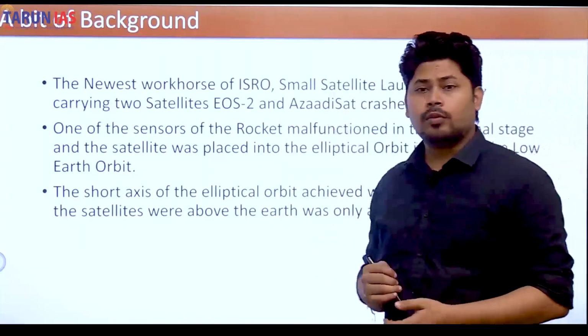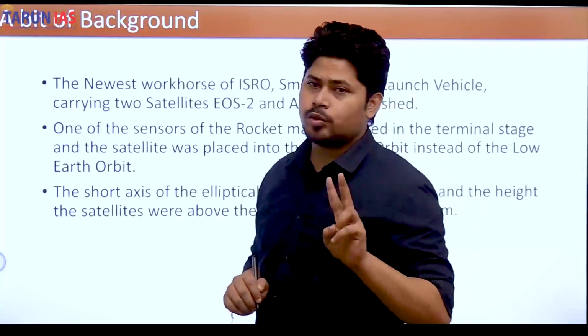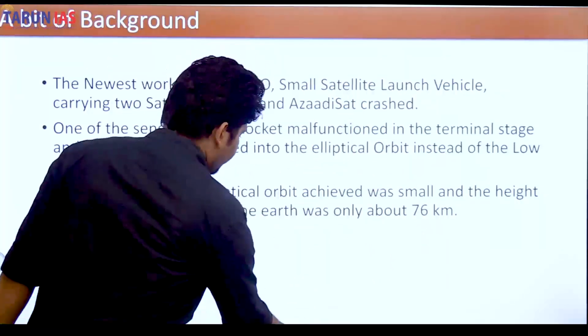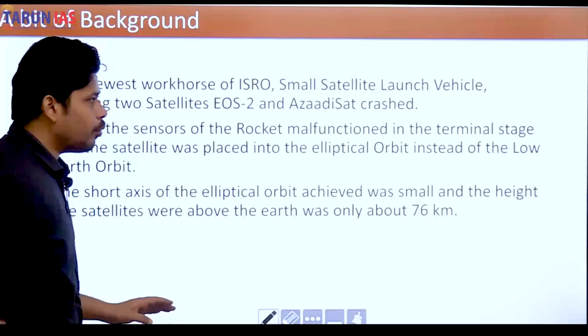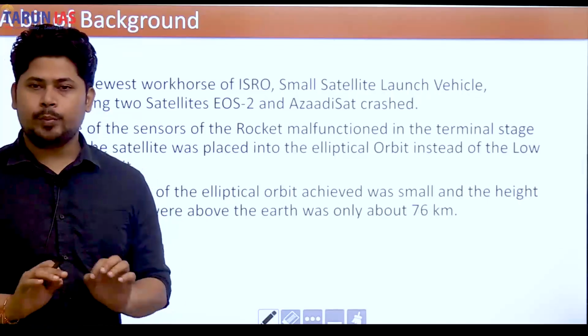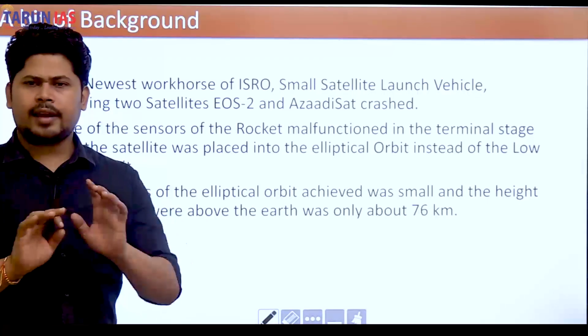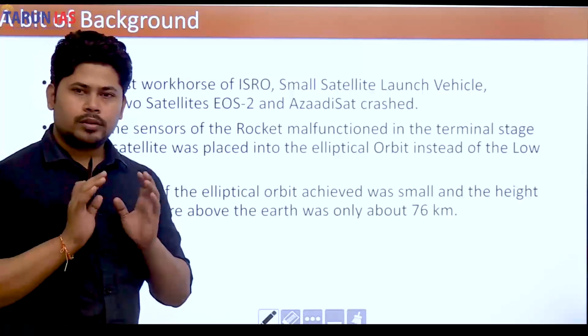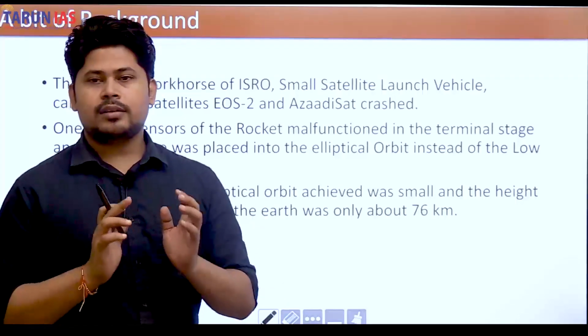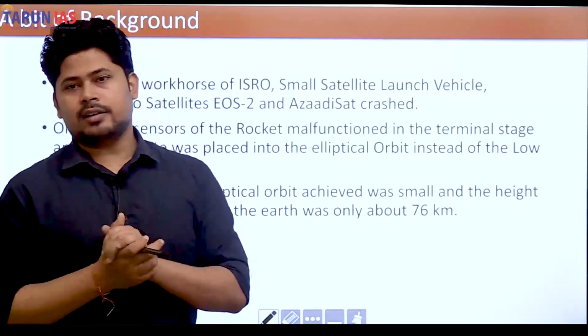The newest workhorse of ISRO, this is SSLV. Okay, it is very, very important for every aspirant of any kind of government exam, UPSC or any other, to go through the history of ISRO, the kind of satellites that ISRO launches, the kind of rockets that ISRO has.